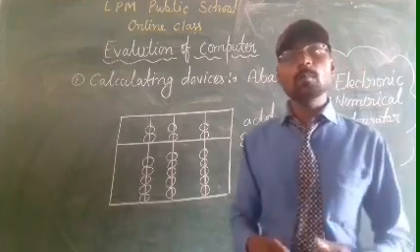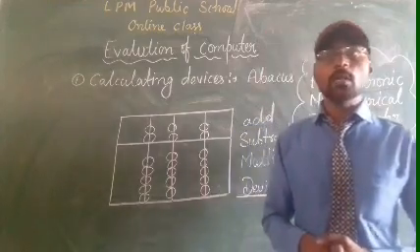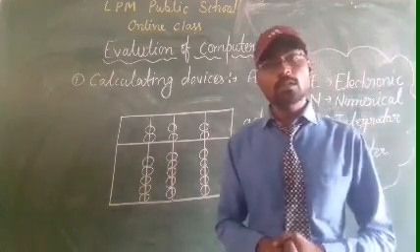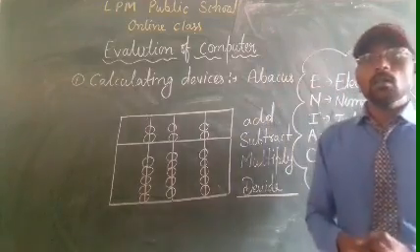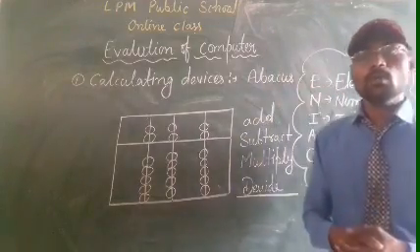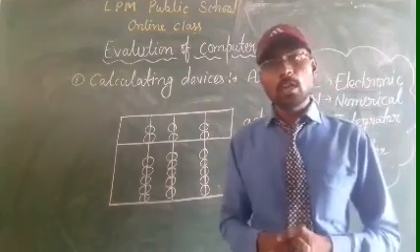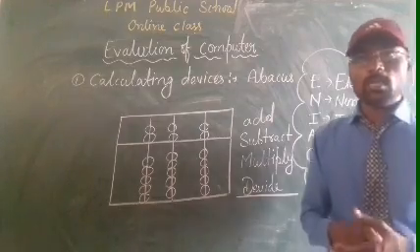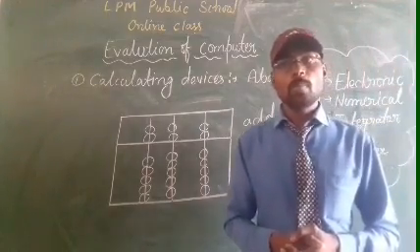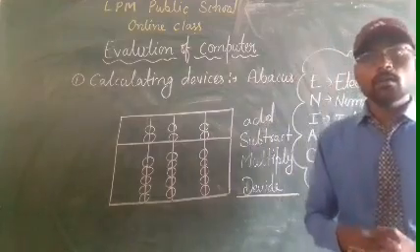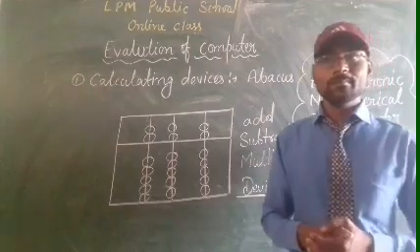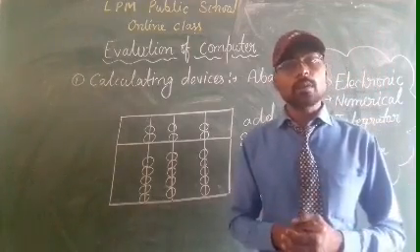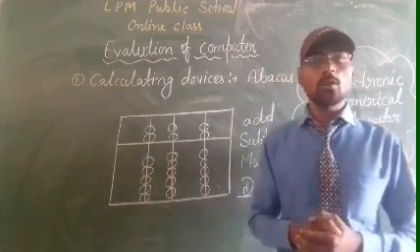UNIVAC was developed by John Mauchly and J. Presper Eckert in 1951. It was the first commercially available electronic computer. It was also the first computer which was capable of handling numeric and textual data. UNIVAC weighed approximately 13,000 kilograms.